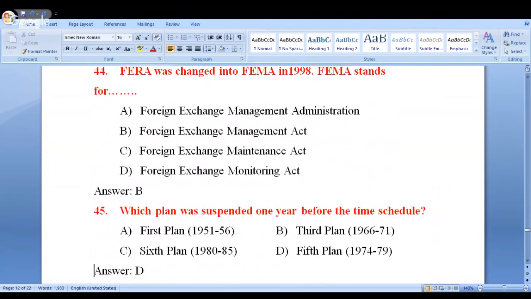Look at this. This also I have discussed with you. Which plan was suspended 1 year before the time that was scheduled? Hope you remember these points. In the examination, if you come across these points, you should not panic. Just maintain your cool and recollect the points. So many plans we have seen during our discussion. So many 5-year plans we have discussed.